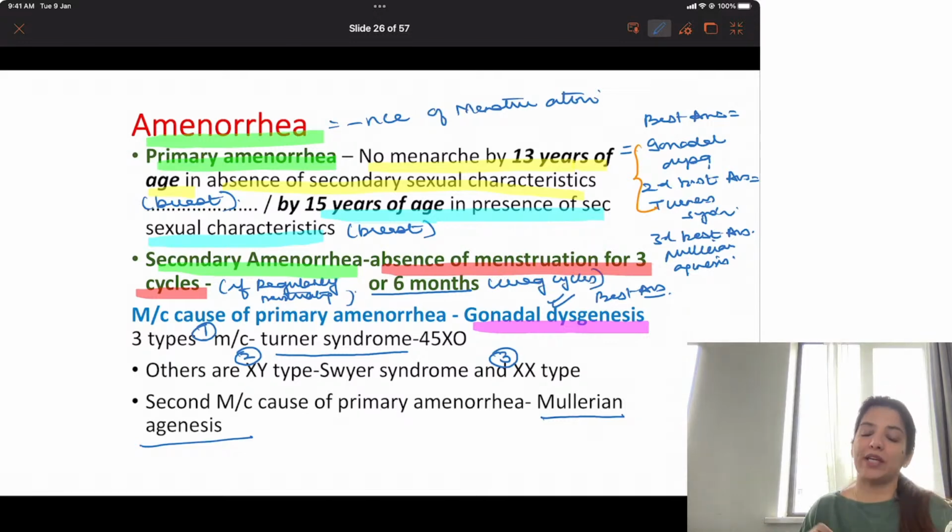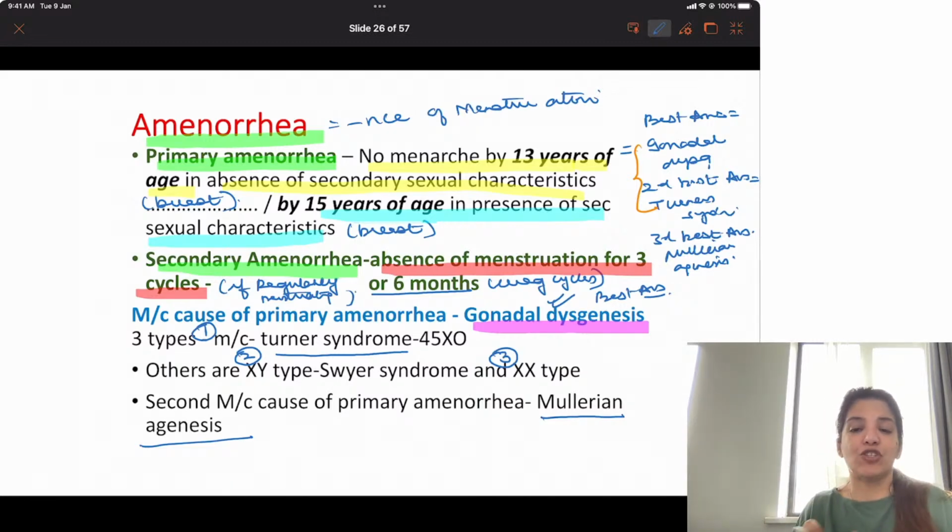So I'll explain it to you with an example. Suppose I have 2 patients. One female who was having regular menstrual cycles, and she says, doctor, normally I used to have regular menstrual cycles, and for past 3 months I didn't have my periods. That is secondary amenorrhea. But all of you know, in patients of PCOS, cycles are irregular. Sometimes cycle comes in 2 months, sometimes in 3 months.